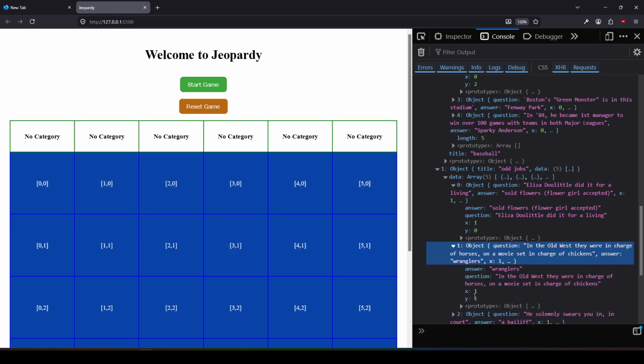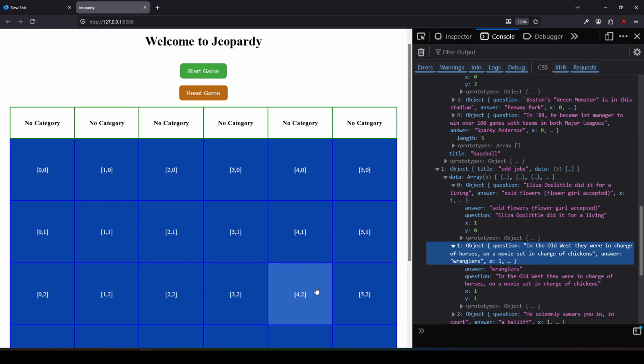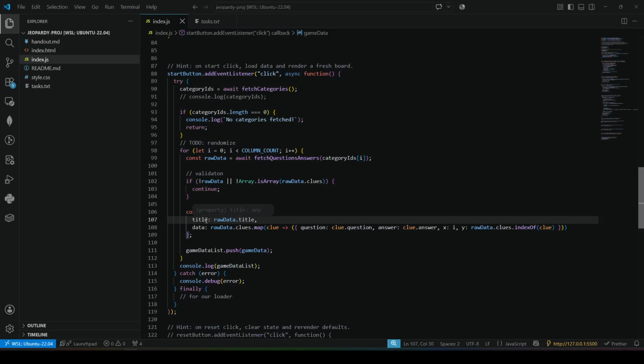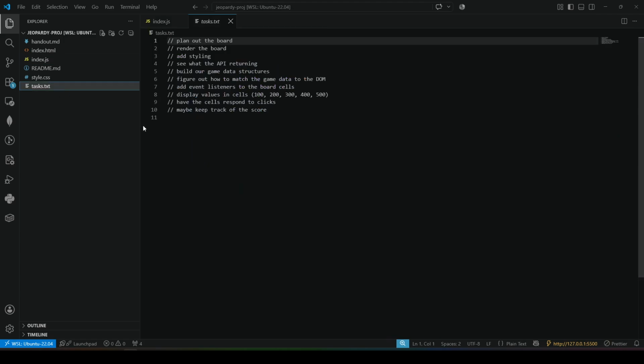Next clue would be x1, y1, and so on and so forth. Okay, so we have some data, we have some coordinates, we have these cells with these coordinates. So now we'll figure out how to match the game data to the DOM. I guess we're going to do that next.